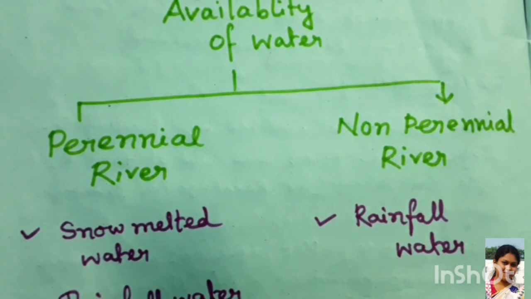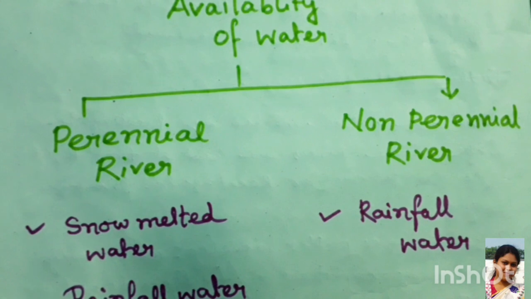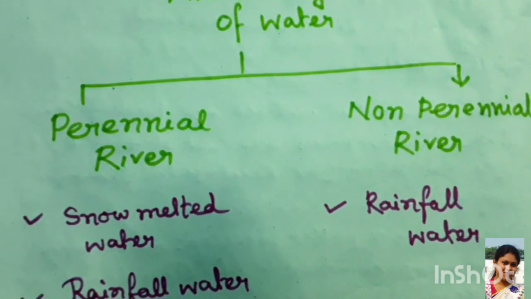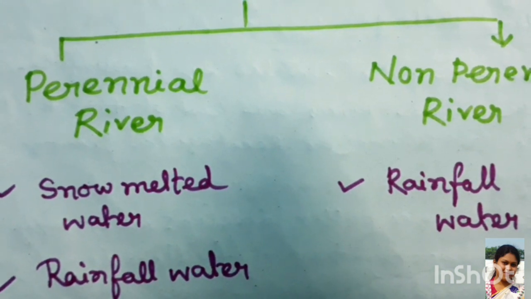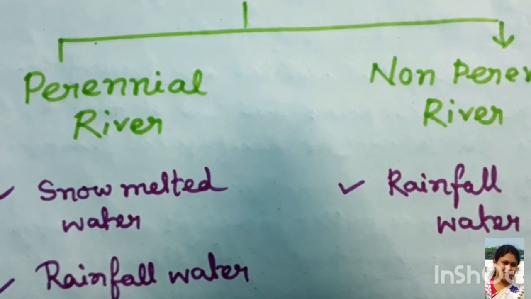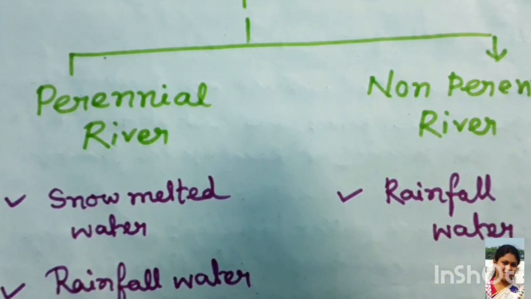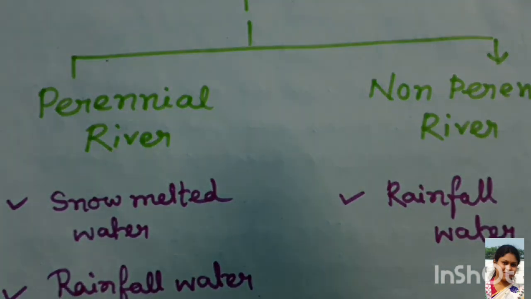Now, based on availability of water, rivers can be divided into two types: perennial river and non-perennial river. Perennial rivers are fed by snow melted water and rainfall water. On the other hand, non-perennial rivers are fed only by rainfall water.